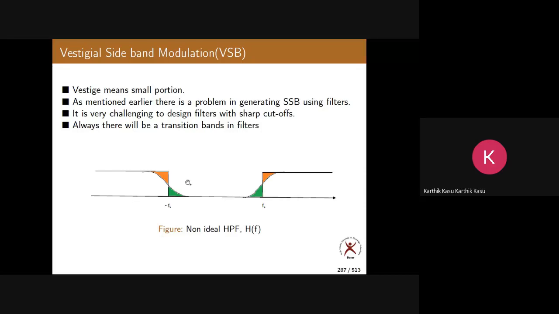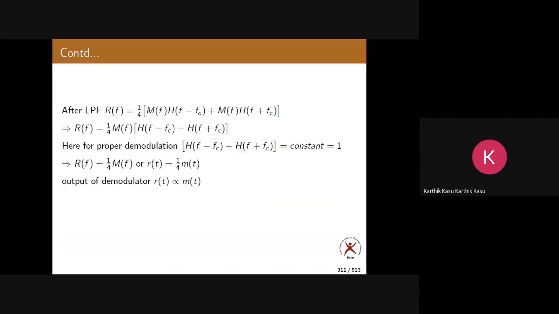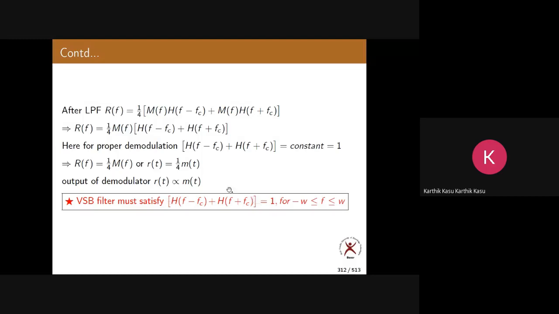This filter needs to satisfy one condition: H of f minus fc plus H of f plus fc should be a constant. That is very important. You design a practical or non-ideal filter by satisfying this condition. That is one of the drawbacks of VSB.